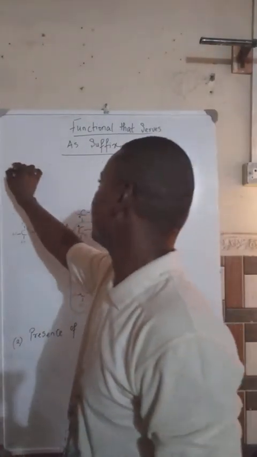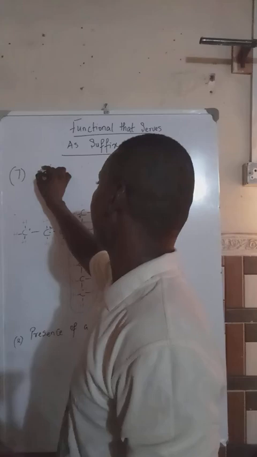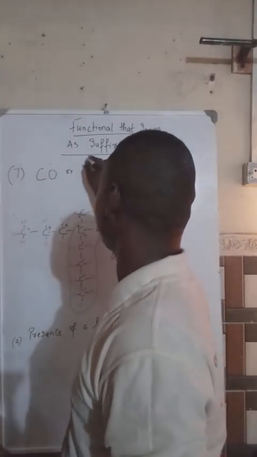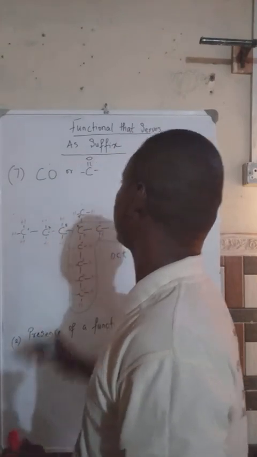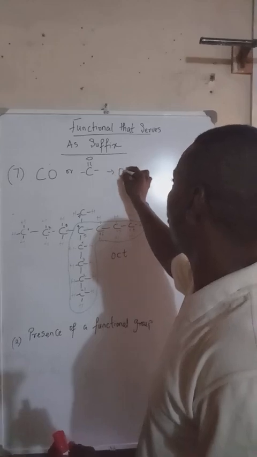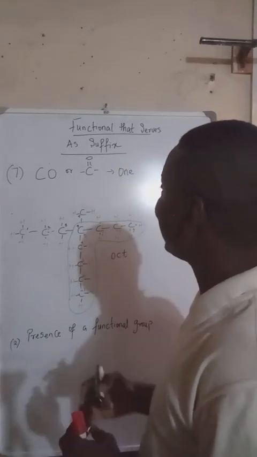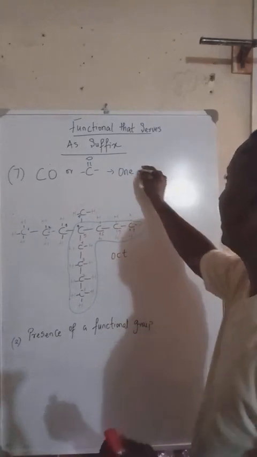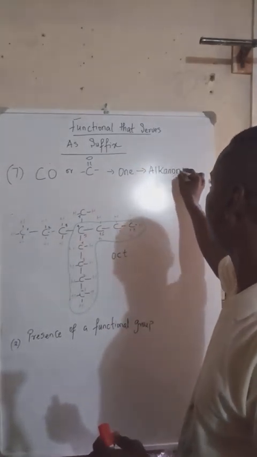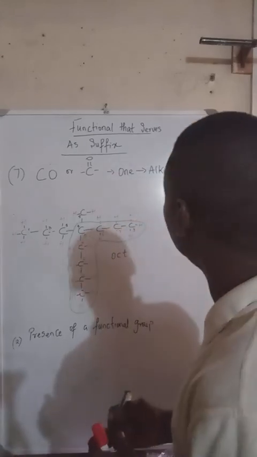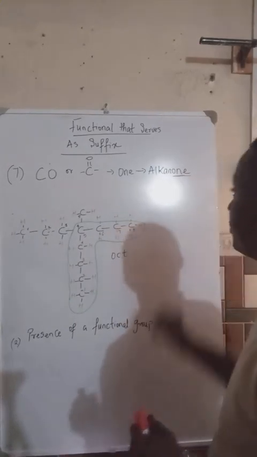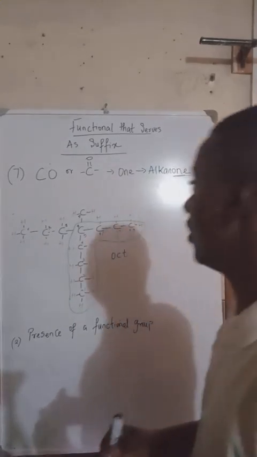So we have number 7. We have CO, which is also known as C double bond O. Now this is from the family of one. We call it one. So this ends with one rather. It ends with one, and it comes from the family of alkanone. Note that we're using the last name. These are the suffix. These are our suffix. So that's why it's ending with one.